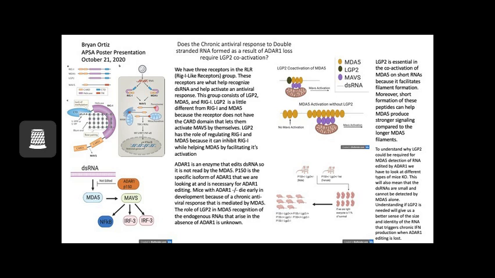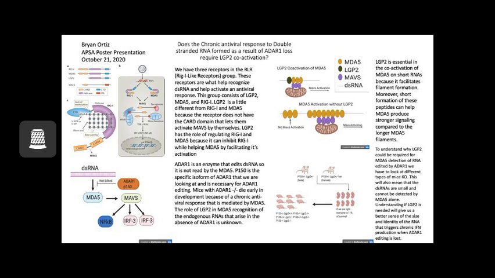ADAR1 is an enzyme that edits double-stranded RNA, as I said before, so that it is not read by MDA5. The specific isoform we're looking at is p150 of ADAR1, and when it edits the double-stranded RNA, MDA5 does not recognize it, and it does not lead to the antiviral response.